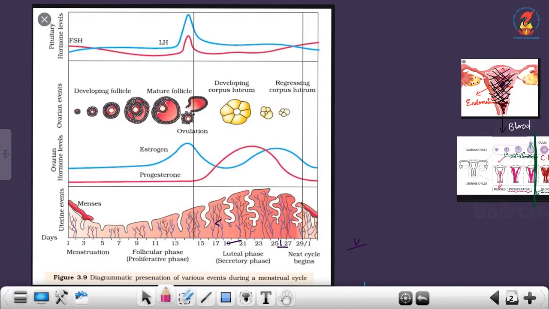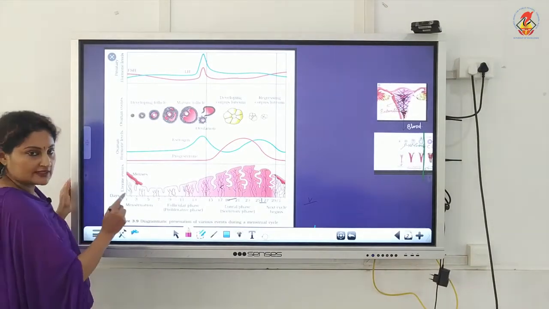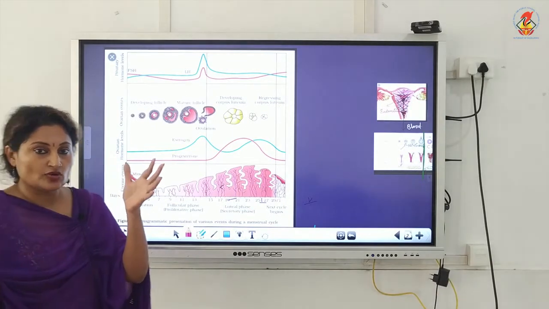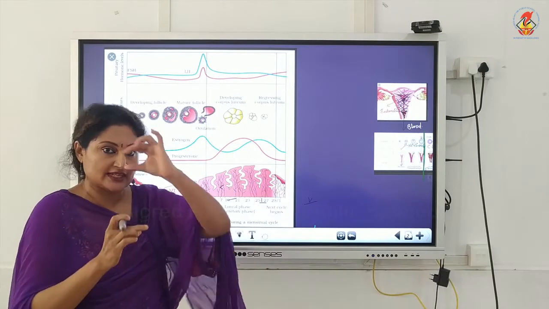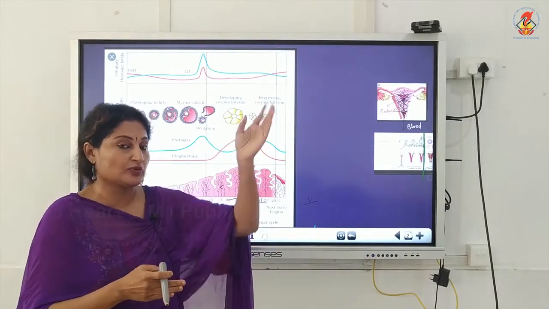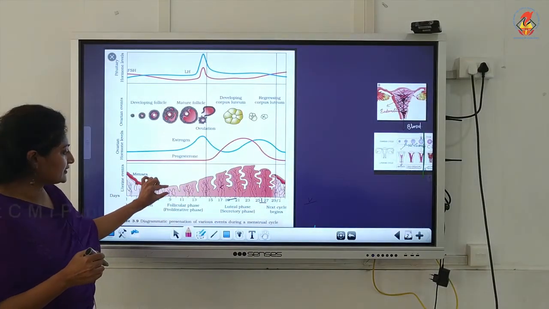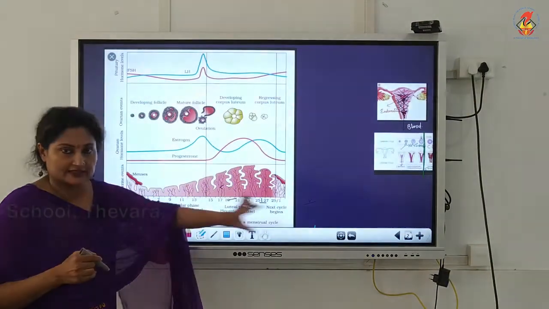Connecting it with your NCERT text diagram, see what I have explained earlier, the uterine events. They have given the side profile of the uterus. Rather than drawing the uterus a number of times, 28 or 30 times, they drew the side profile of the uterine endometrium. Look at the thickness, it decreases and slowly it progressively increases to a maximum and then again decreases.